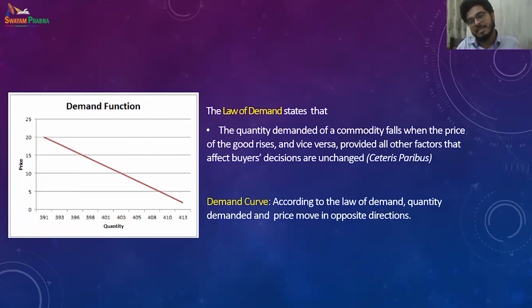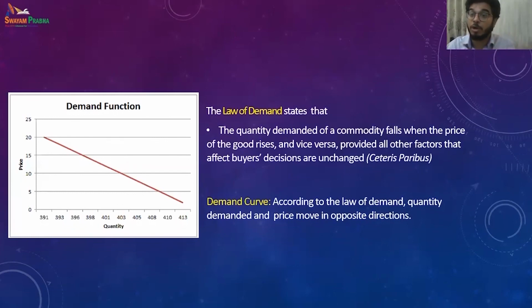The law of demand states that there is an inverse relationship between the price of a good and the quantity demanded of that good. So, what does it mean? If the price of an egg rises, my quantity demanded for eggs will decrease. If the price of an egg decreases, my quantity demanded for eggs will increase.